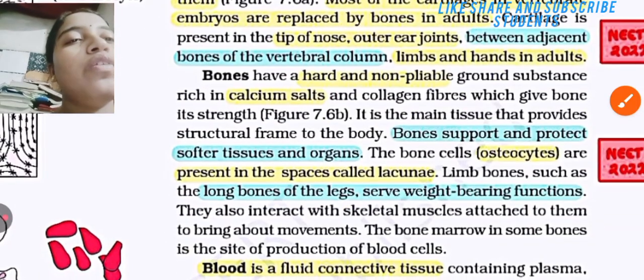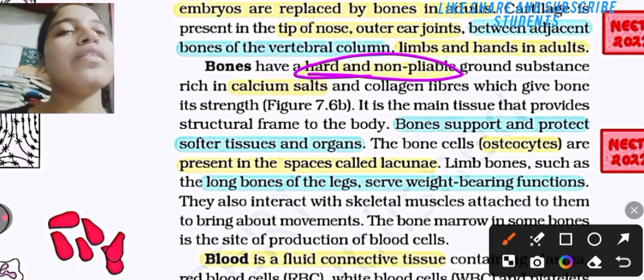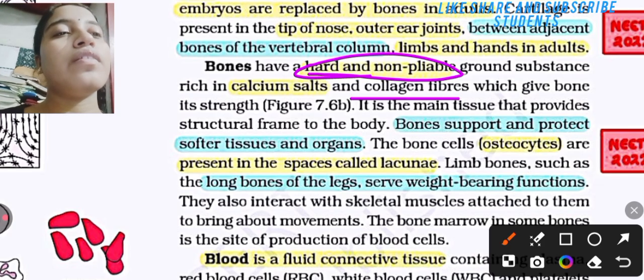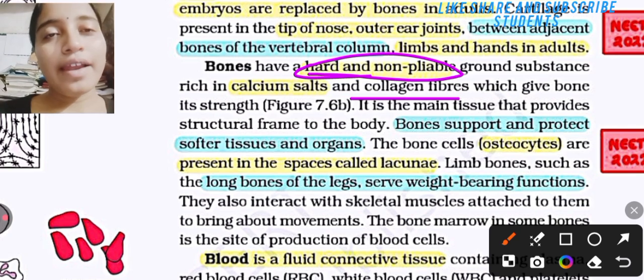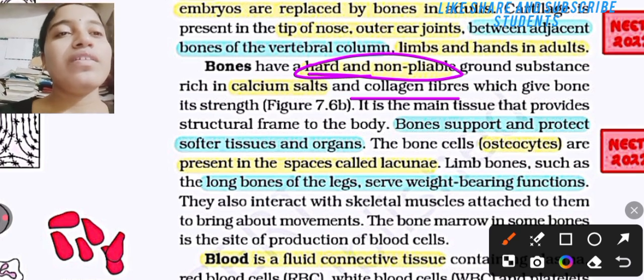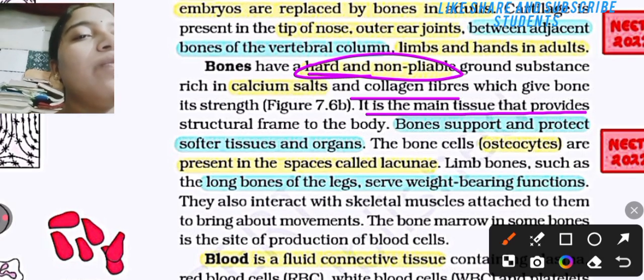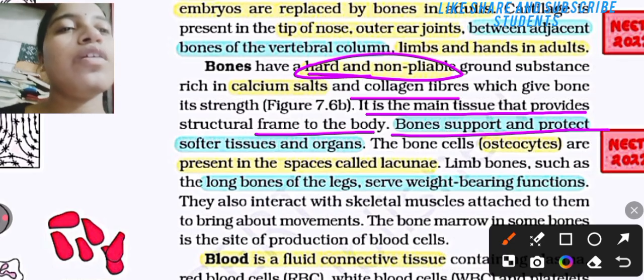Bones have a hard and non-pliable ground substance rich in calcium salt and collagen fibers, which give bone its strength. It is the main tissue that provides the structural frame to the body. Bones support and protect the softer tissues and organs.